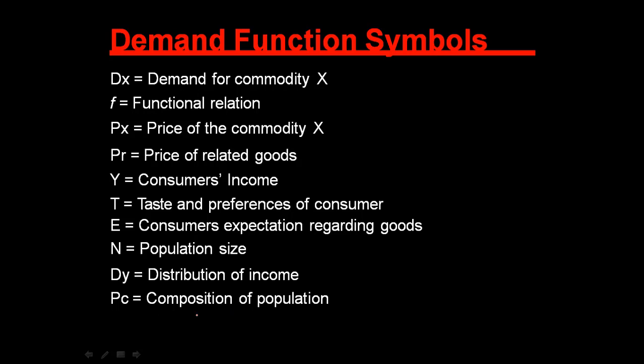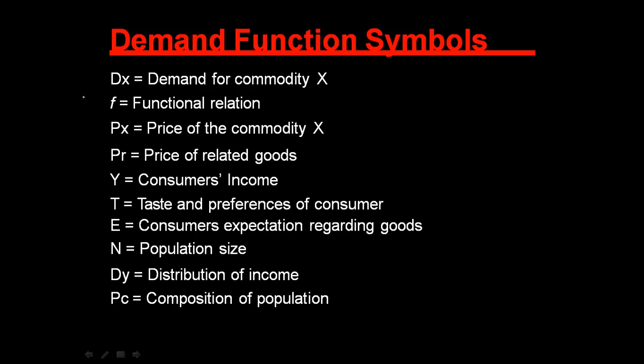Okay. So composition of population, distribution of income, population size, means what is the composition of the population, and expectations. E is consumers' expectations regarding goods, that whether the price of the commodity will increase in the coming future or not, that will also affect demand.